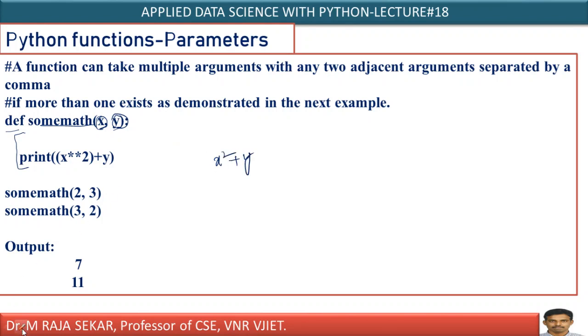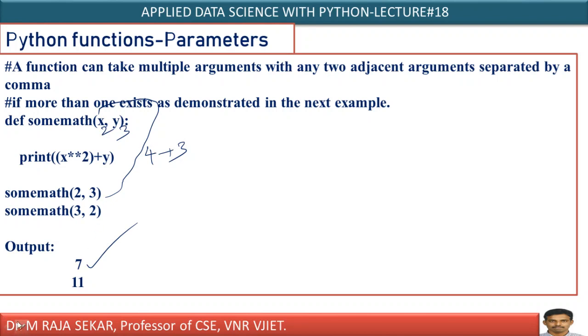Now let me pass arguments. How can I pass? sum math 2 comma 3. Therefore 2 comma 3 means in the place of x, number 2 will be copied, and in the place of y, number 3 will be copied. x square means 2 square, 4, plus y means 3, print 7. This number 7 will get displayed.